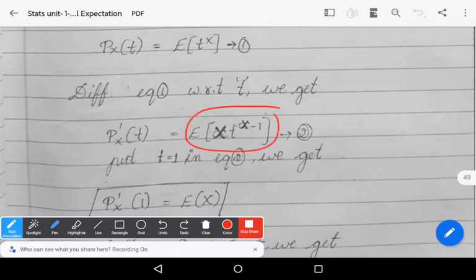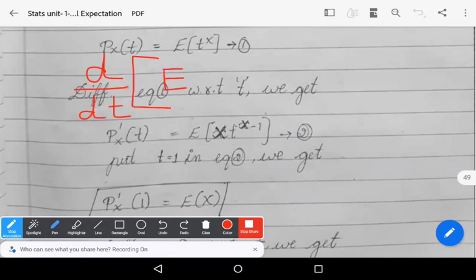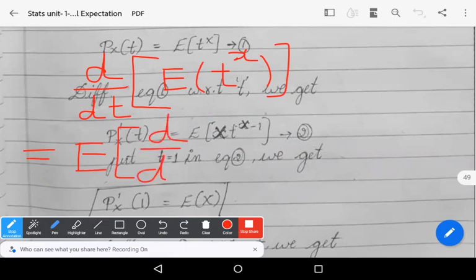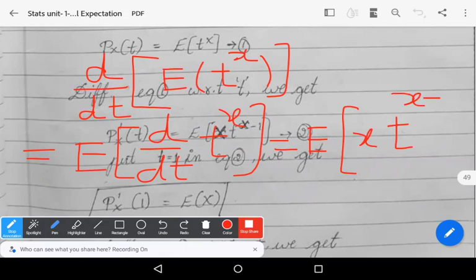Observe this step carefully, I repeat it. In the right side of equation 1, we are differentiating with respect to t. We get expectation of d by dt of t power x. Differentiating with respect to t, we get expectation of x into t power x minus 1.